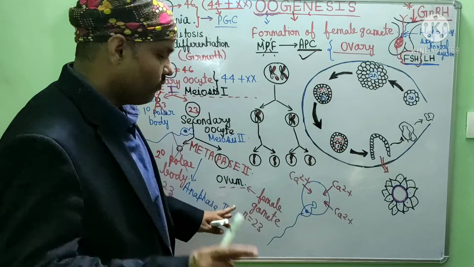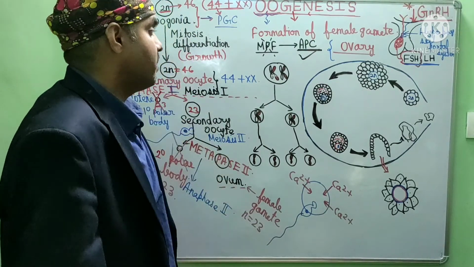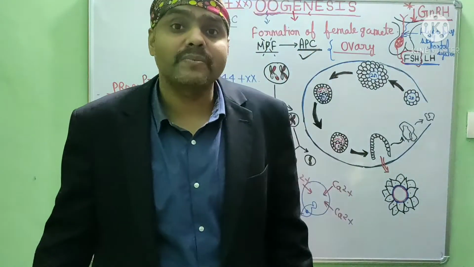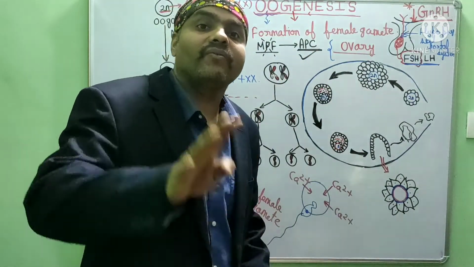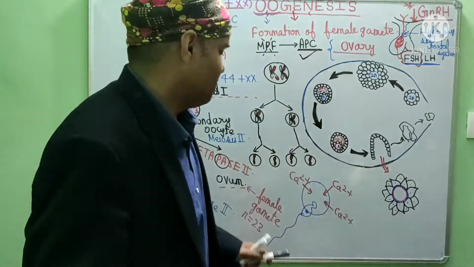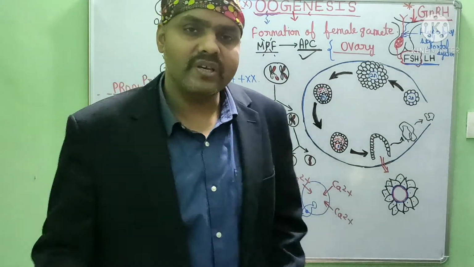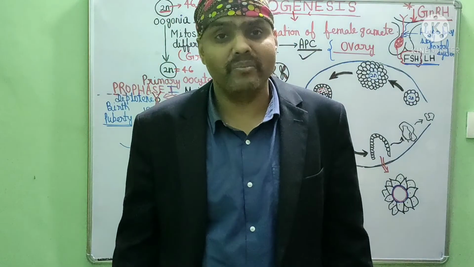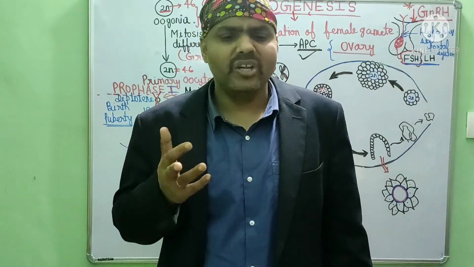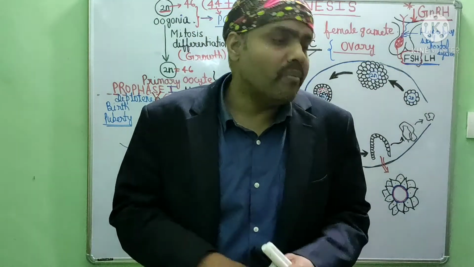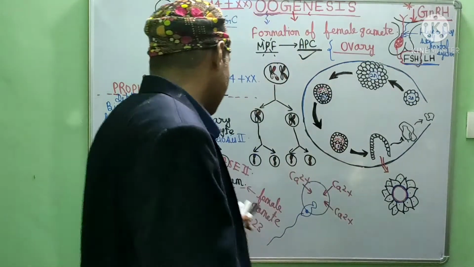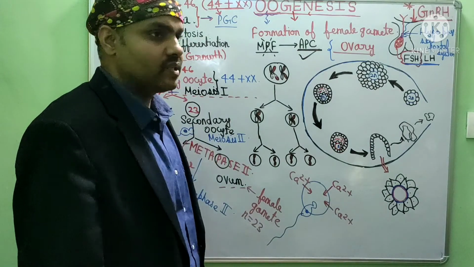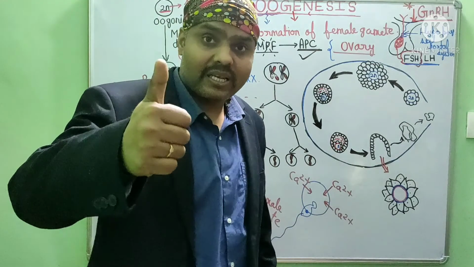So finally we got only one gamete from one primary oocyte. But in the case of the male gamete, you see, from one primary spermatocyte we got a total of 4 gamete cells. Right? But in female, only one. Actually, the female gamete is larger in size, 1 to 2,000 times larger than the male. So the female body, nature, cannot afford so many female gametes, right? So that's why these two cells degenerated during the process of gametogenesis. Remaining we'll see in next class. Bye.